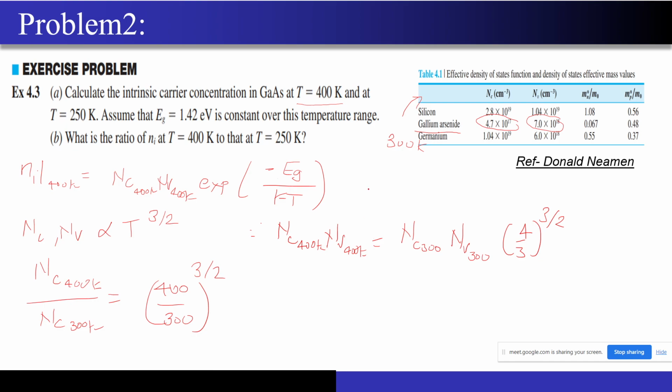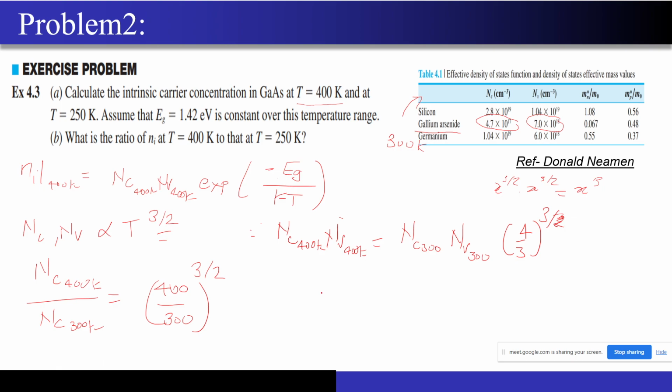Now just look over here, I have made a mistake. Nc is proportional to T to the power 3 by 2, and even Nv is proportional to T to the power 3 by 2. So when I multiply Nc with Nv, this 2 should not appear here, because x to the power 3 by 2 into x to the power 3 by 2 will just become x to the power 3. So this 2 should not be present.